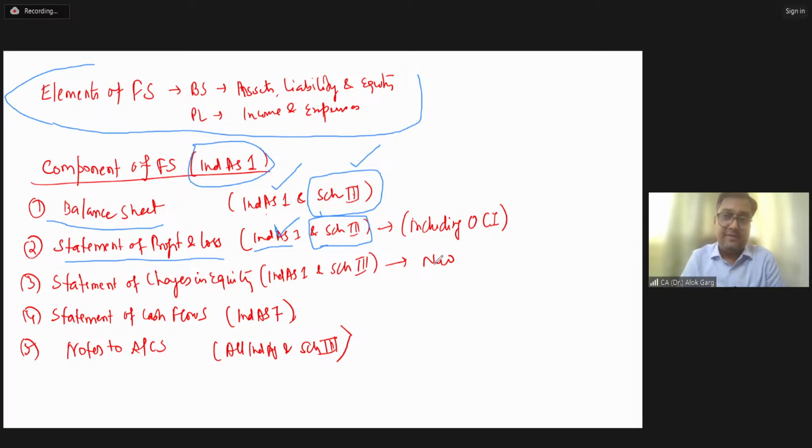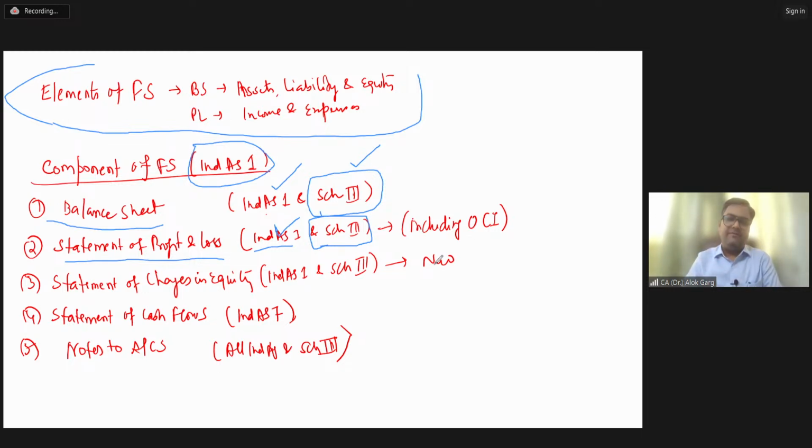Even when you read Schedule 3, it says that its requirement is the minimum requirement. In addition to its requirement, whatever requirement is there in Ind AS, you have to refer to all those guidances, right?